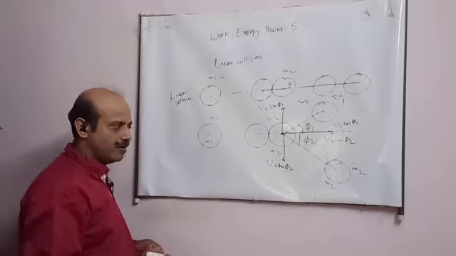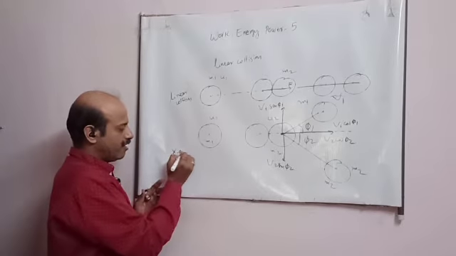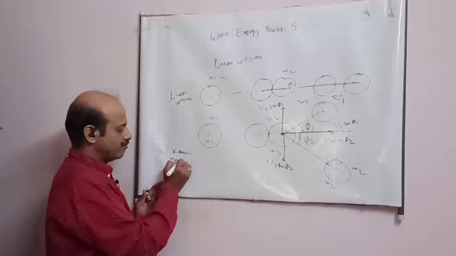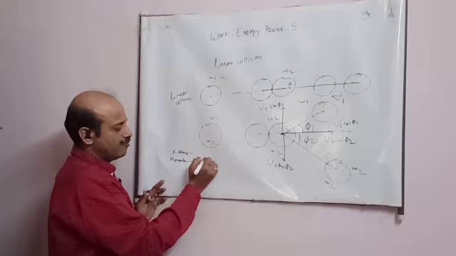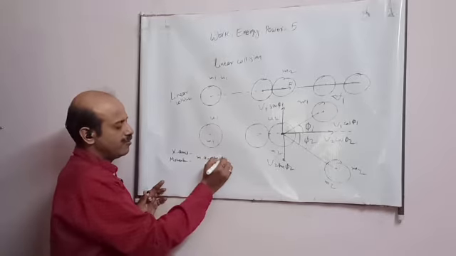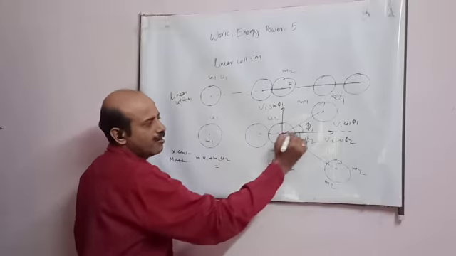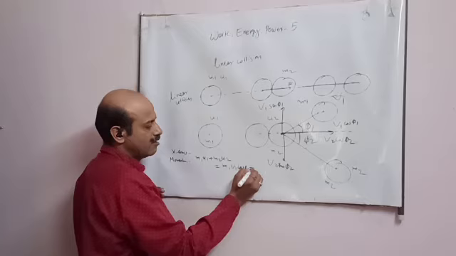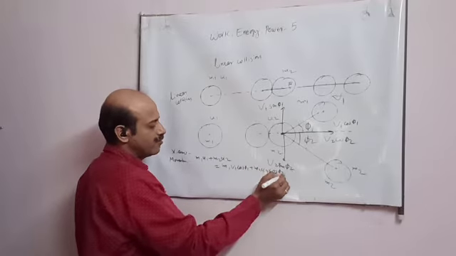Now student, I will write the law of conservation of momentum along the x-axis. The equation will be, student, m1 u1 plus m2 u2 along the x-axis. What is the momentum after collision? So it is along the x-axis, student: m1 v1 cos phi1 plus m2 v2 cos phi2.